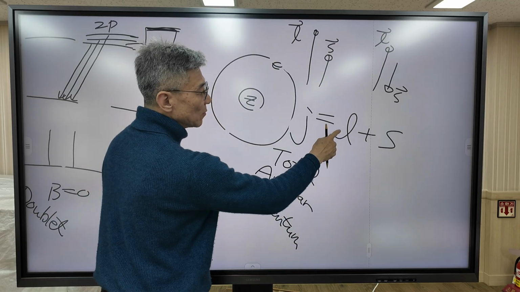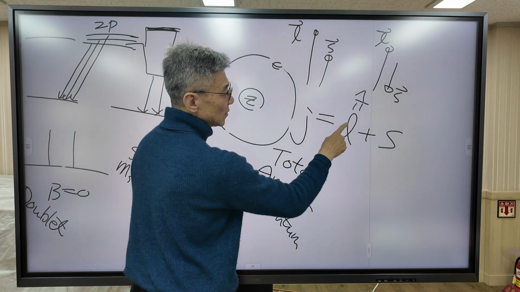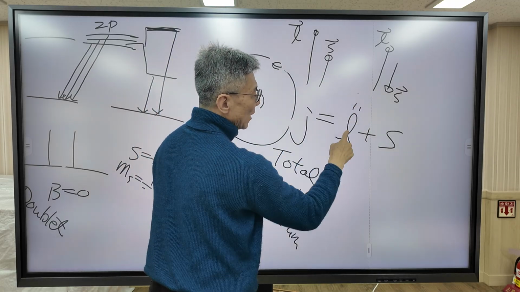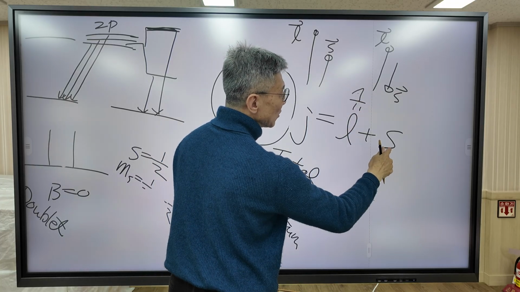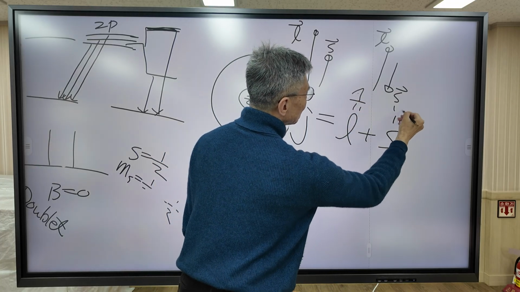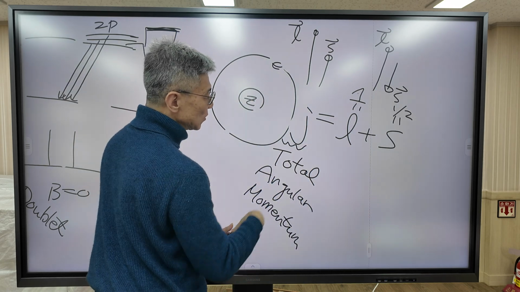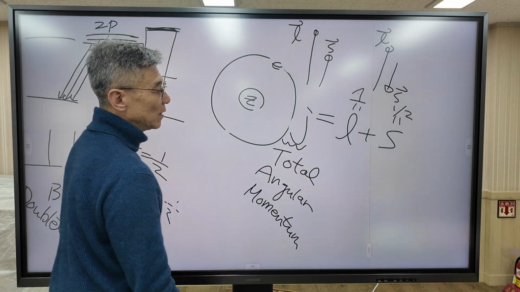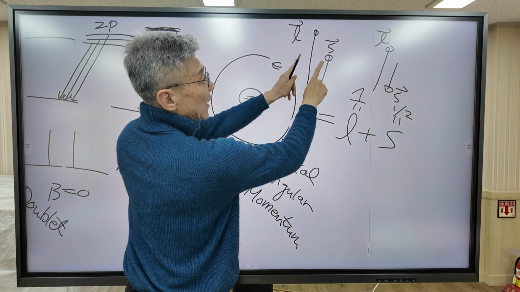The quantum number for L is 1. The spin angular momentum quantum number is 1/2. The question is then, what is the total angular momentum quantum number? In this case, the two angular momenta are parallel, so the two vectors add up.